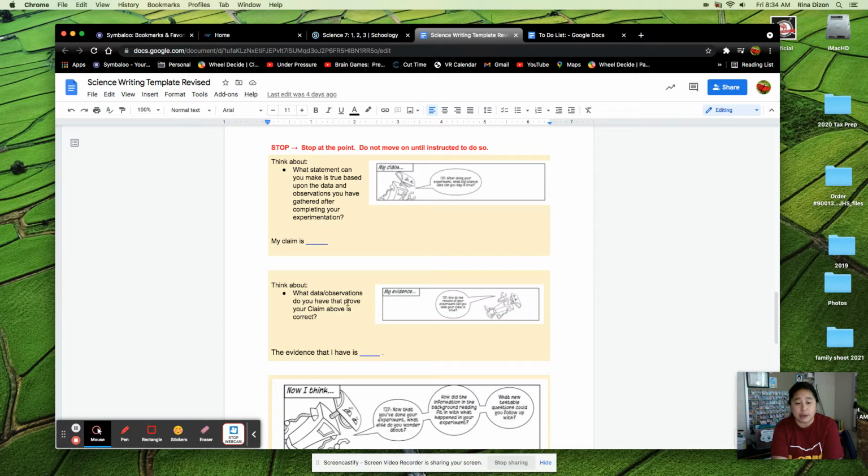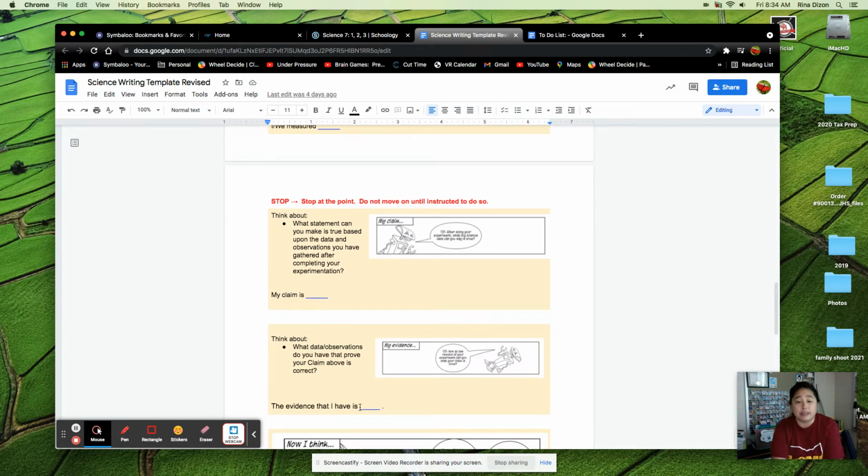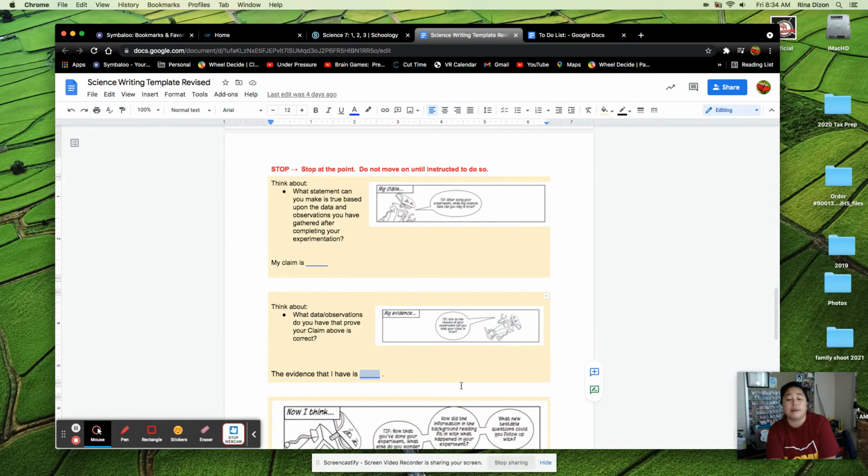Then the next part is evidence. What evidence do you have to prove your claim? So for instance, let's say you did Bounty versus school paper towel, and you noticed that the Bounty paper towel has soaked up more water than the school paper towel. So your claim is Bounty paper towel soaks up more water than the school paper towels. Then in your evidence, you're going to give me what data actually proves that. So you could say the average for Bounty is so many milliliters, and the average for school paper towel is only so many milliliters. So that proves that Bounty has a higher absorbency.